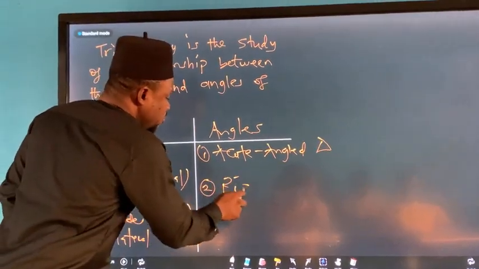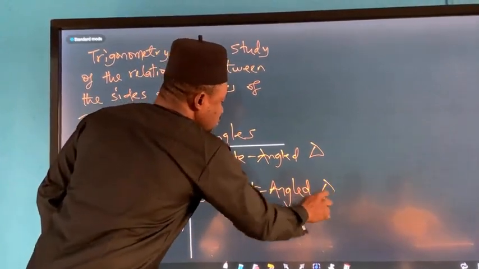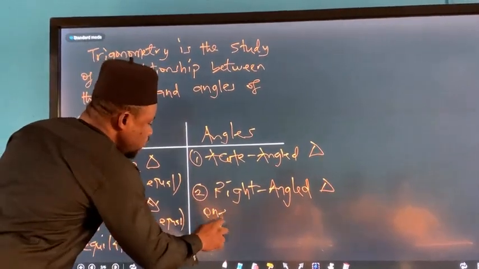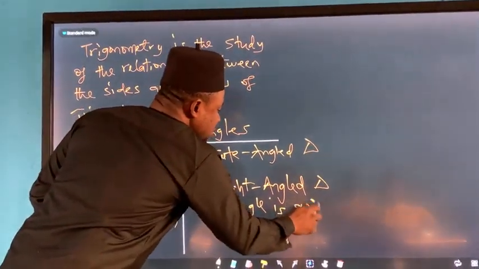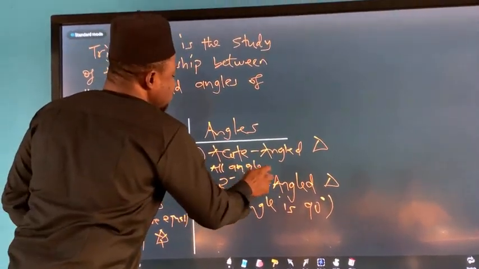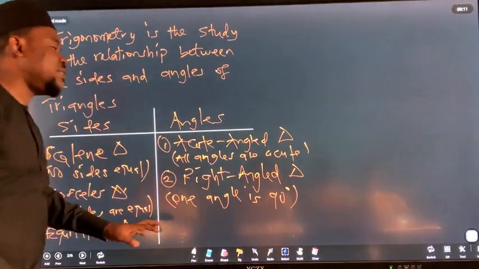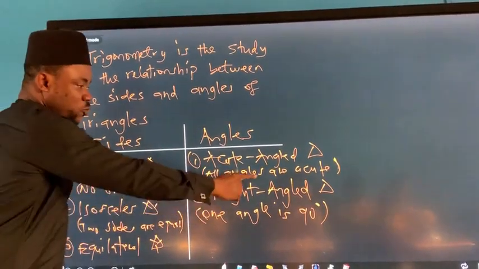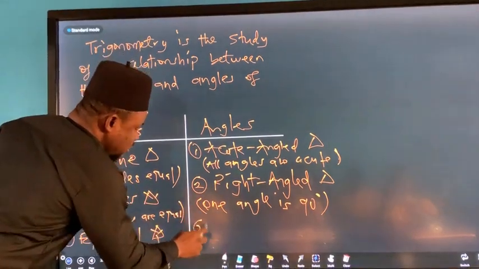Right angle triangle. One of the angles is what now? 90 degrees. One angle is right. That's 90 degrees, right? This one, all angles are acute. That's less than 90, right? For acute angle triangles, all angles are acute. Right angle triangle, one angle is 90 degrees. Then finally we have what now?